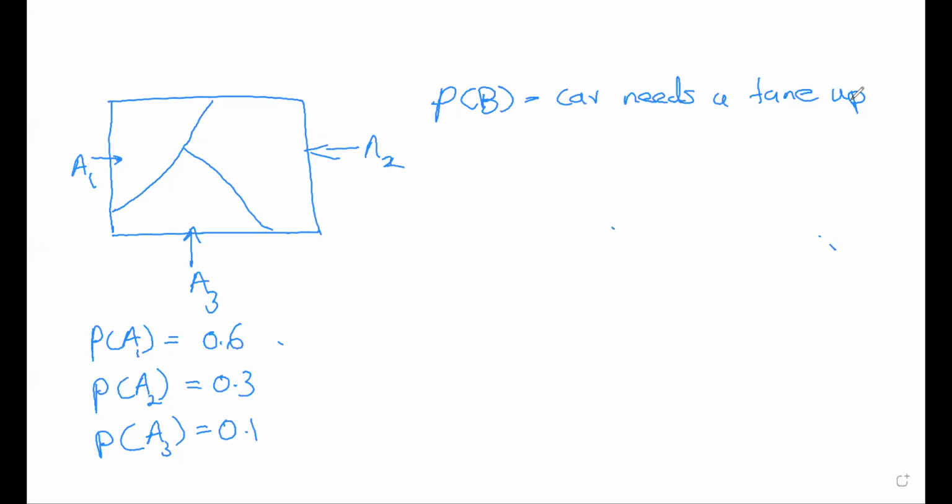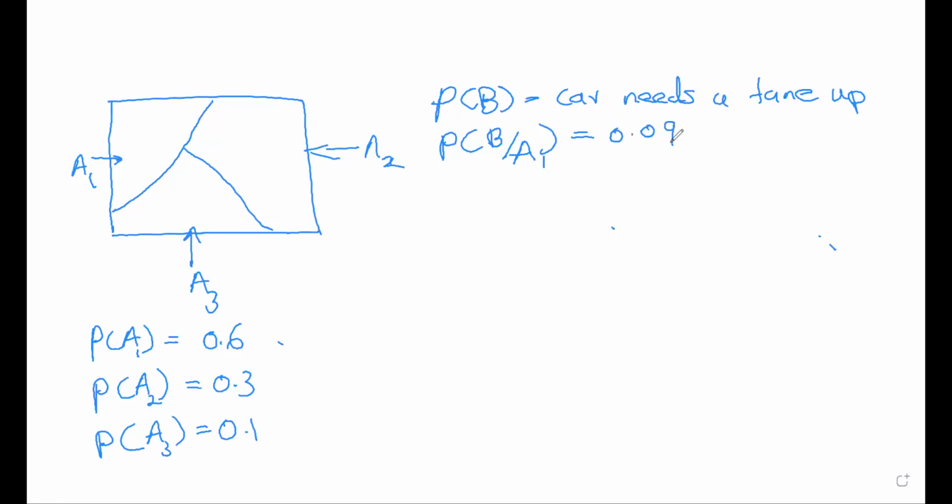The car comes from agency 1, so P(A1) is given, and the event is need a tune-up, right? The cars that come from agency 1 need a tune-up. It is 9%, 0.09,